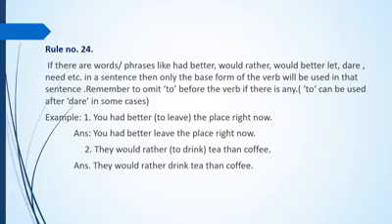Rule number 24. If there are words or phrases like had better, would rather, would better, let, dare, need, etc. in a sentence, then only the base form of the verb will be used in that sentence. Remember to omit to before the verb if there is any, but to can be used after there in some cases. Let's see the examples.